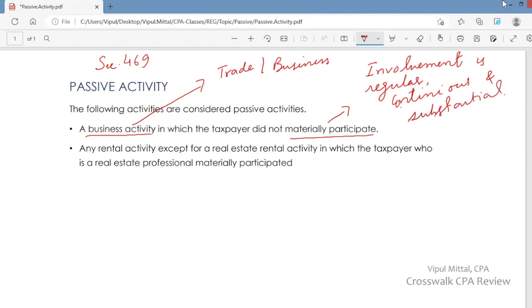So if your involvement in a business activity is regular, continuous, and substantial, then it is considered that you are materially participating in that activity.